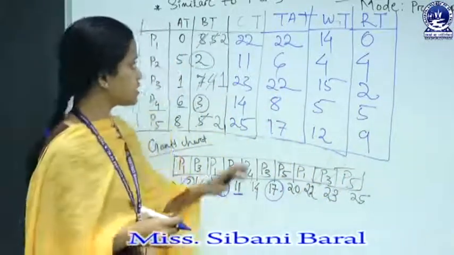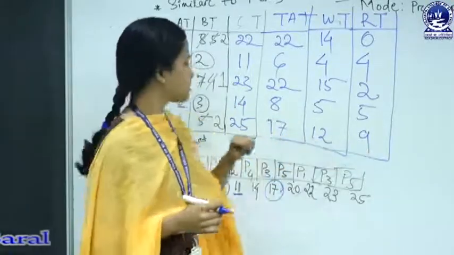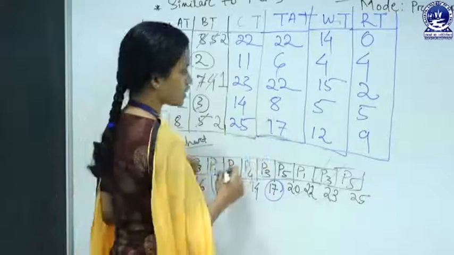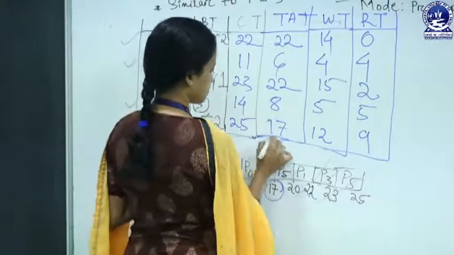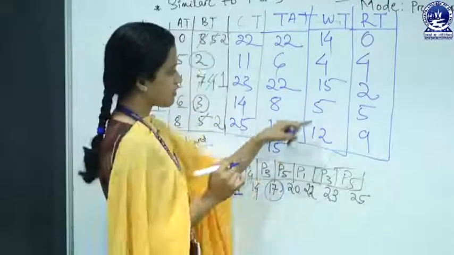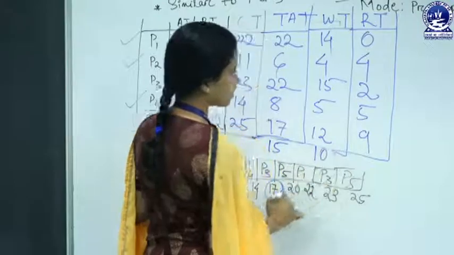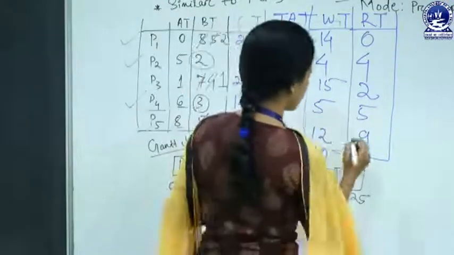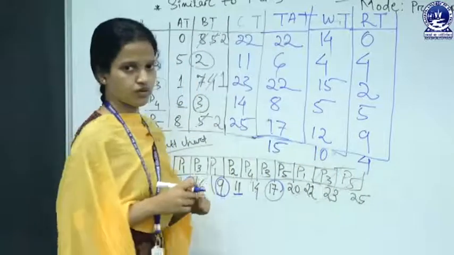If we calculate the average turnaround time, average waiting time and average response time, then the average turnaround time is 15, the average waiting time is 10 and the average response time is 4.